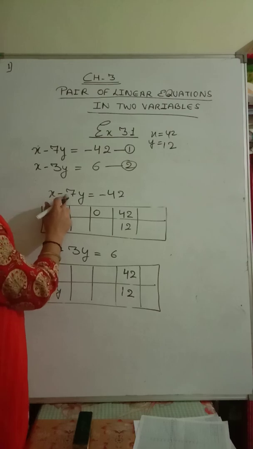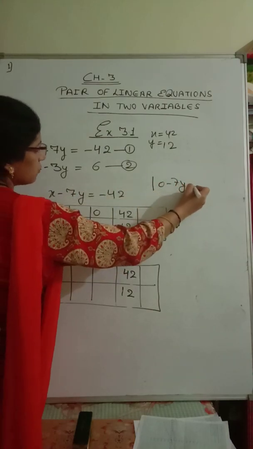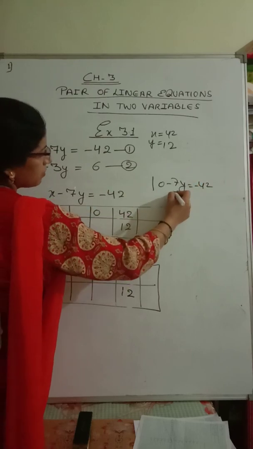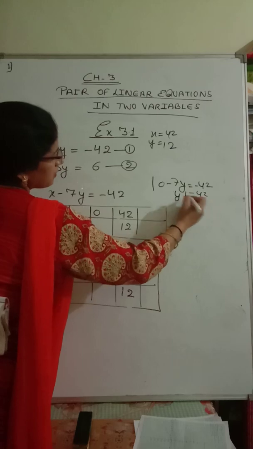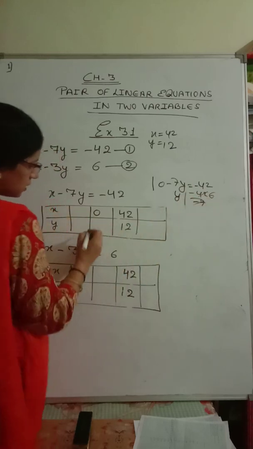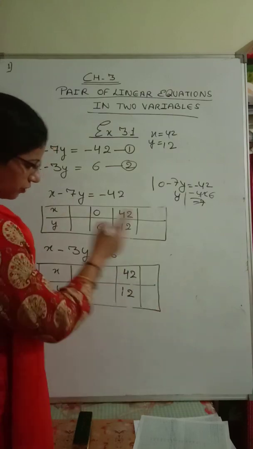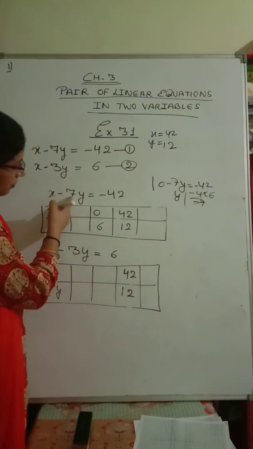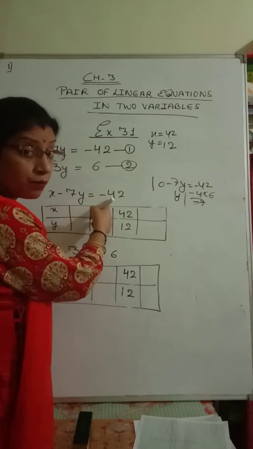So in rough, 0 minus 7y equals minus 42. So that means y is equal to minus 42 upon minus 7. So we will get plus 6. In the same way you can put different values, but for x you should keep multiples of 7. Then only will you get whole numbers, otherwise you will get fractions.